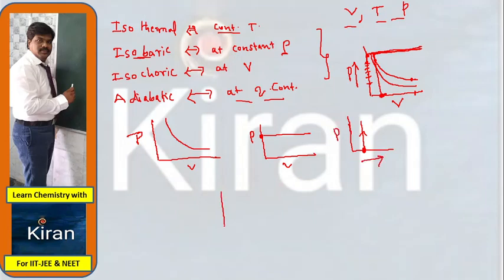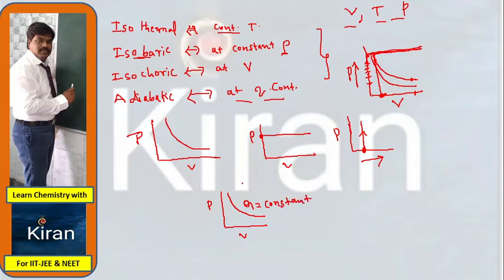And adiabatic process, heat is constant. Heat is generated during the temperature difference. So temperature constant, heat is also indirectly constant. Hence, you will get the same graphical representation like isothermal P versus V. Here, Q is equal to constant.